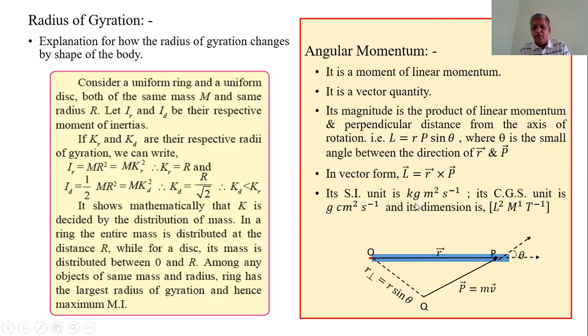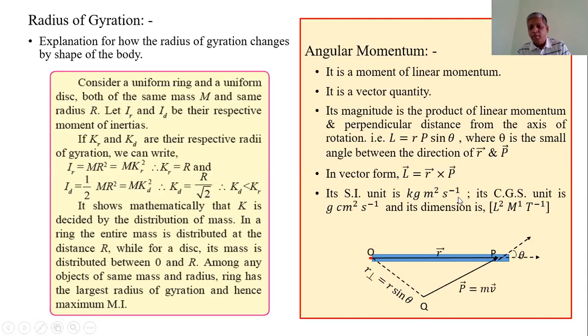Its SI unit is kilogram meter square per second, and its CGS unit is gram centimeter square per second. Since the momentum is mass into velocity, that is kilogram meter per second, and here the distance is meter, hence kilogram meter square per second.